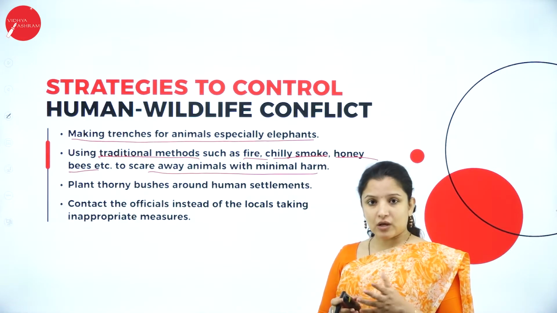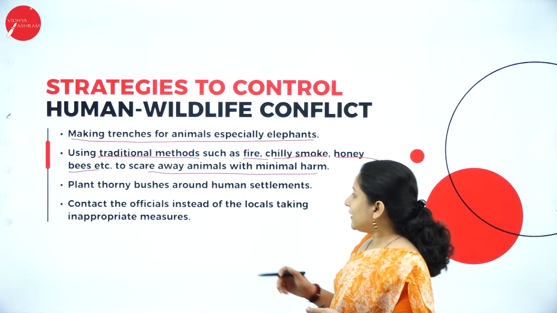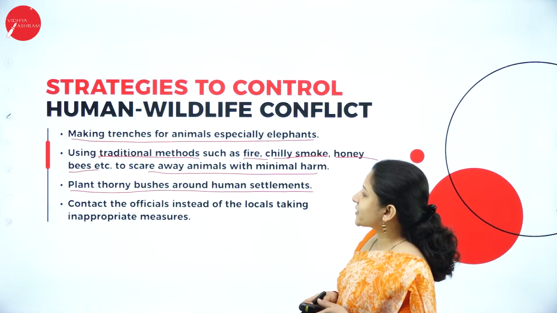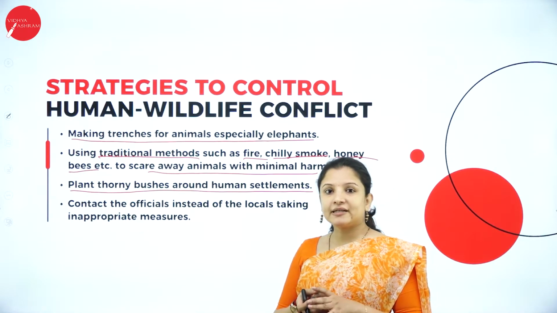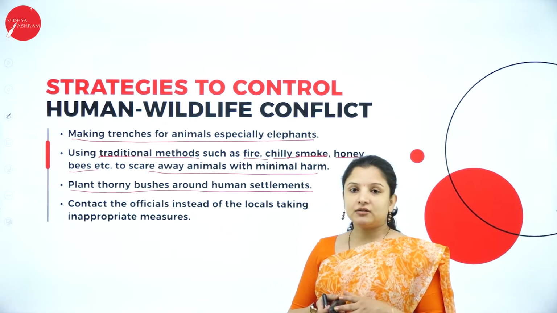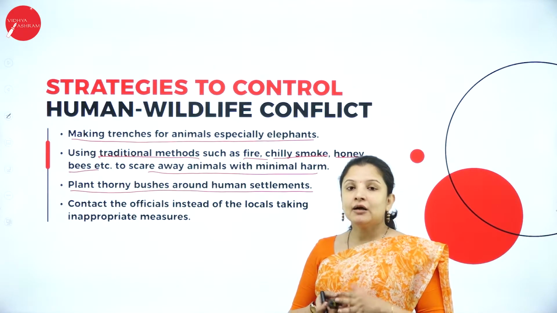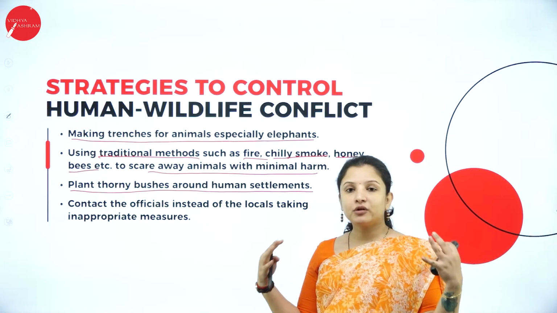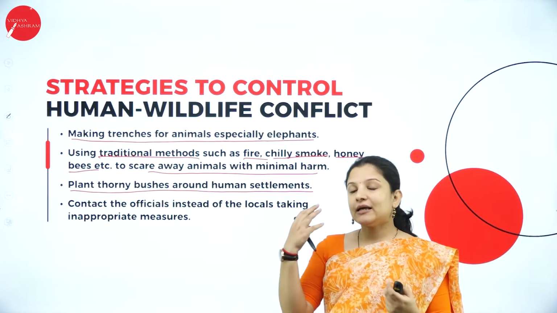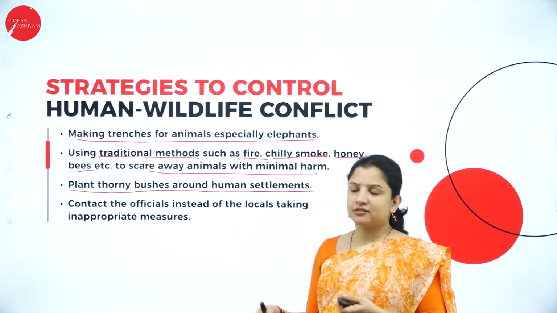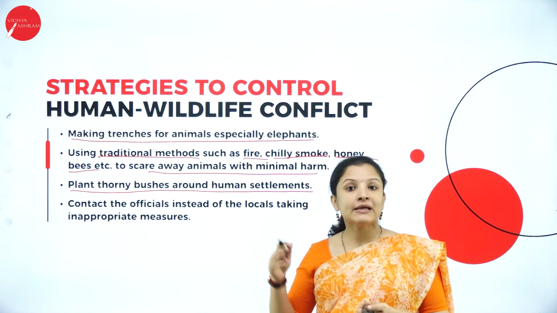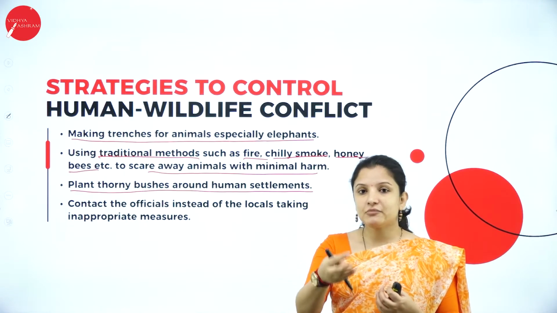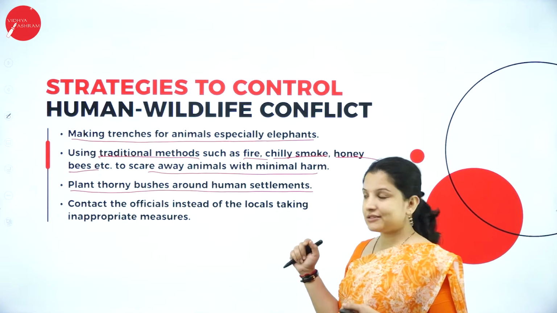And they can do one more thing, that is, plant thorny bushes around human settlements. This is actually an African tradition. You might have seen that the tribes who live in Africa put thorny fences around their settlements, so that the animals will not enter. The same strategy can be followed everywhere, wherein thorny fences can be put around, so that the animals don't enter into human settlements.